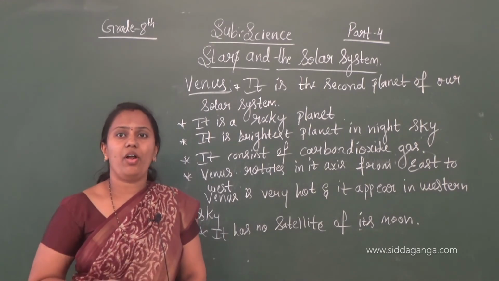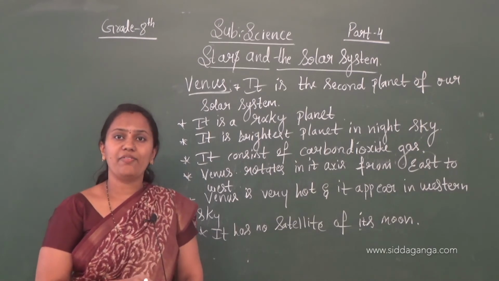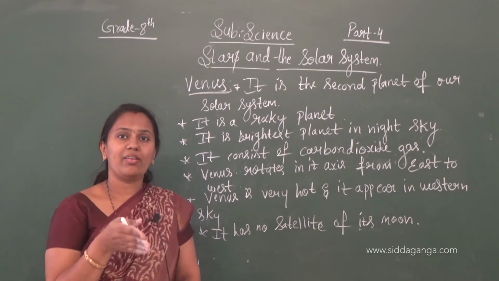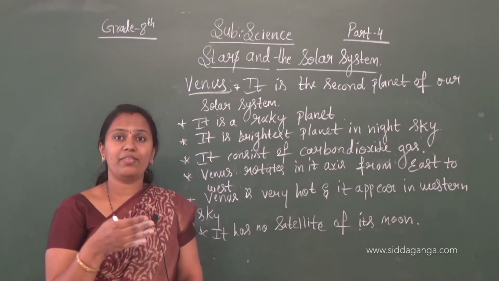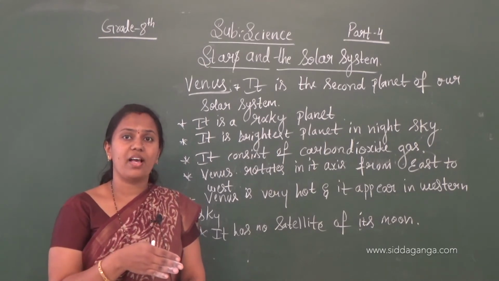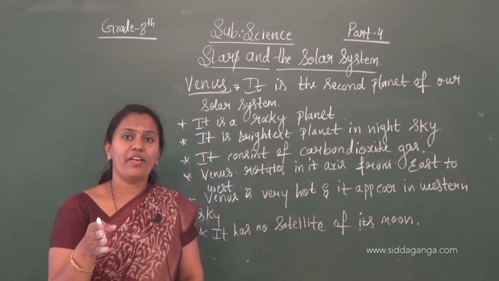When it is revolving around the sun, the light rays reflecting from the sun are incident on the surface of Venus, which gives different surfaces, different layers of surfaces. So that's why it produces phases of its own.